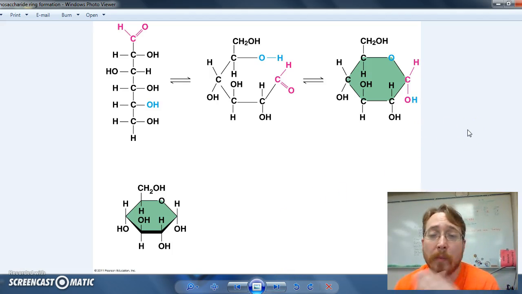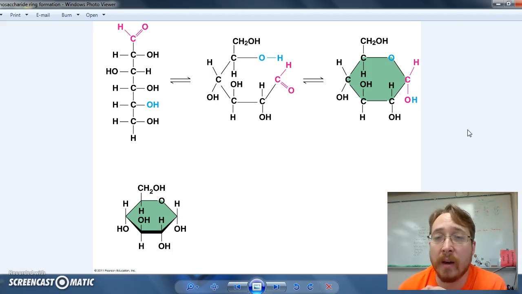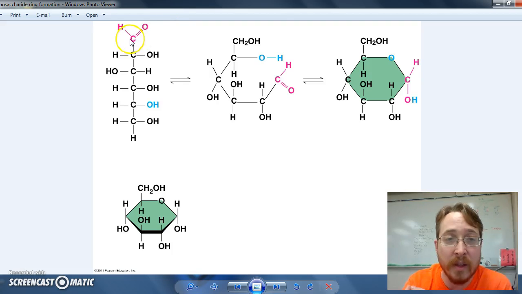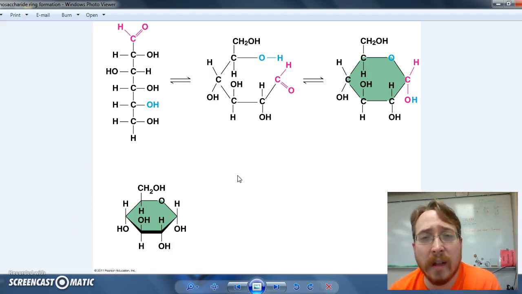Now, in the previous slide, we saw all of these sugars in their linear form, but sugars can undergo isomerization, and they can change into a ringed structure. And what that is about is this double-bound carbon can curl over and react with this carbon, with this hydroxyl group, rather, to undergo a binding reaction to link these chains. Now, when this happens, we get the ring structure down here.